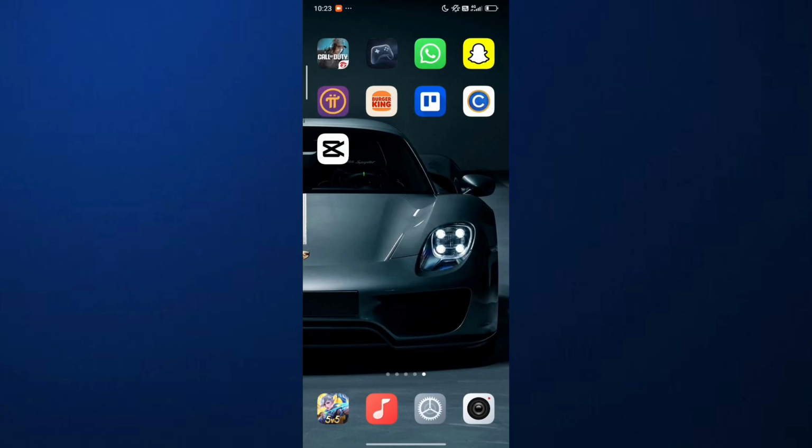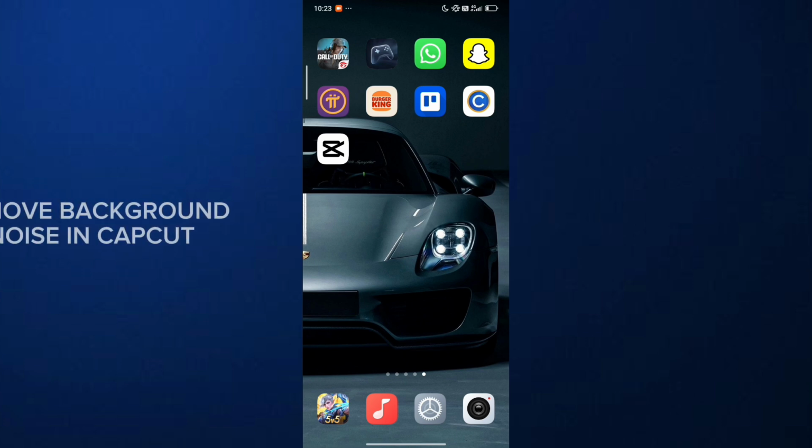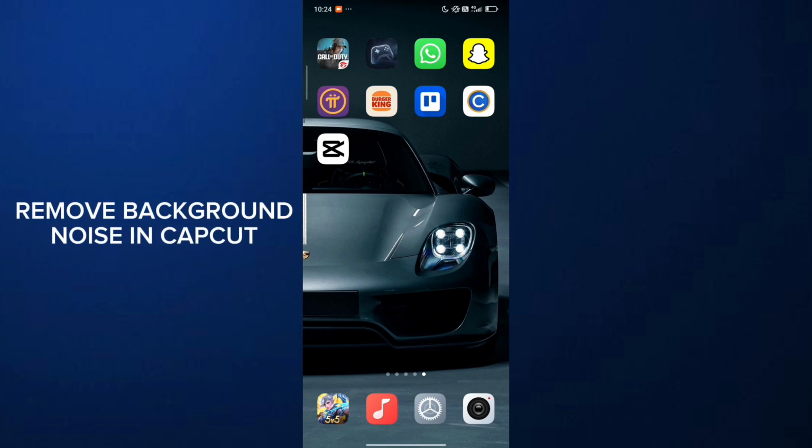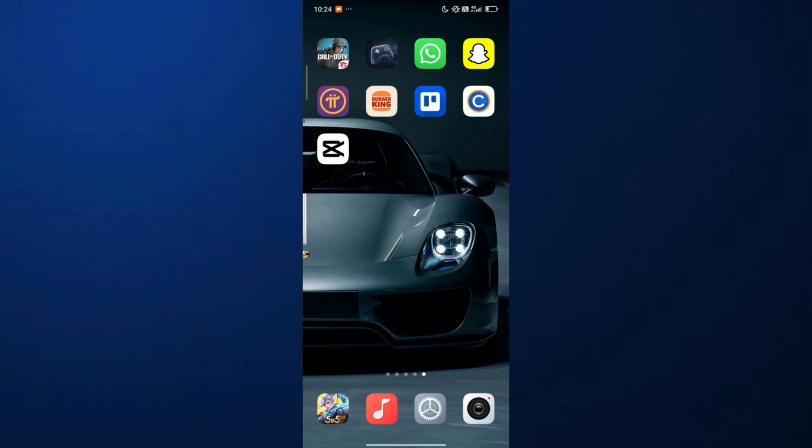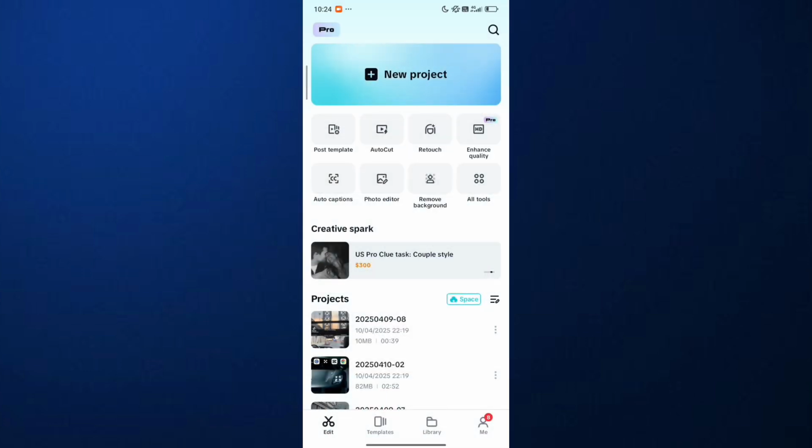Today's video I'm going to show how to remove background noise in CapCut. So let's get started. First, open your CapCut app on your mobile device. Choose a project that you're working on. If you don't have one, just tap a new project. But in my case, I will use my recent project.